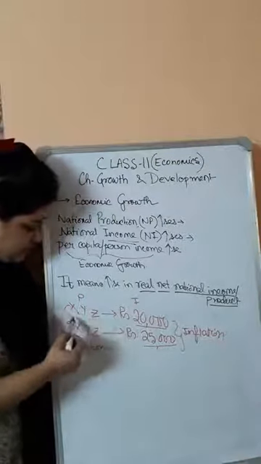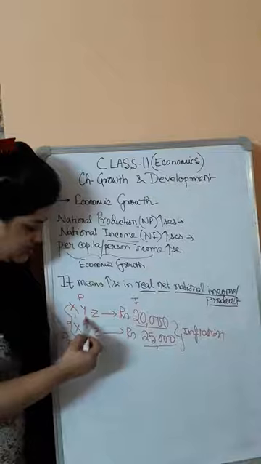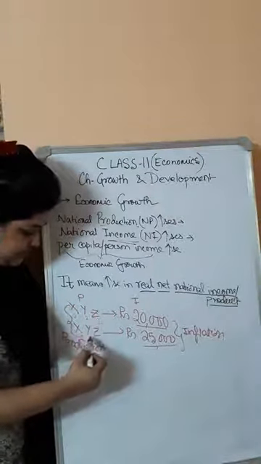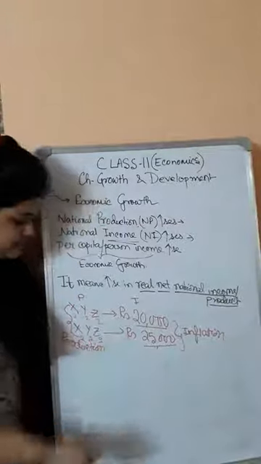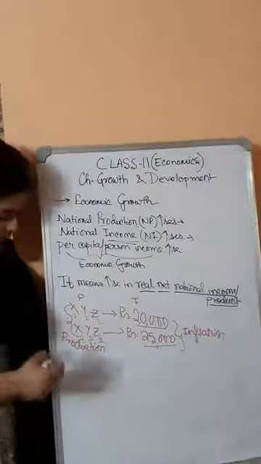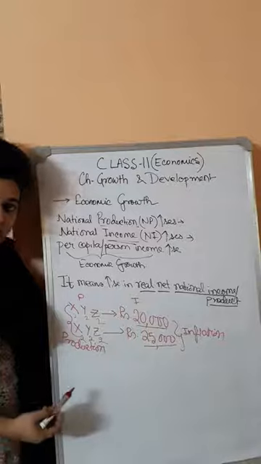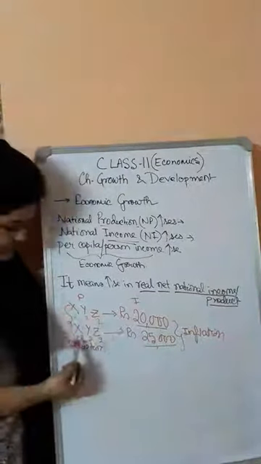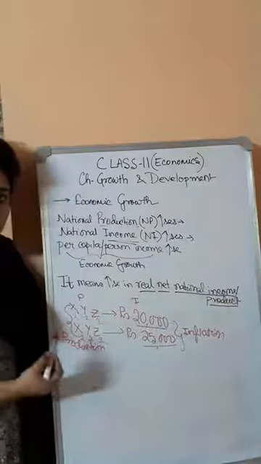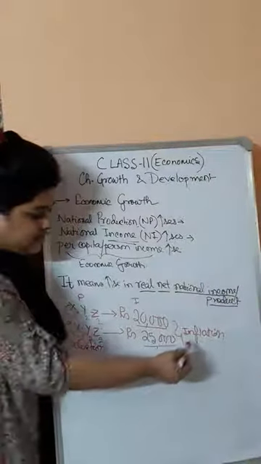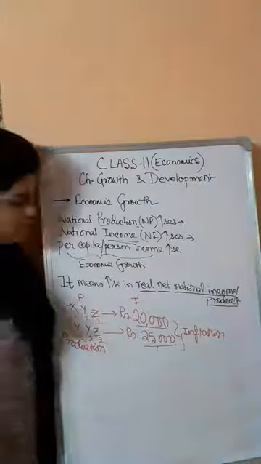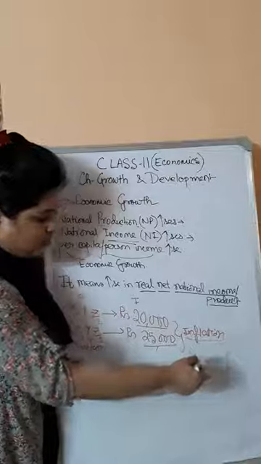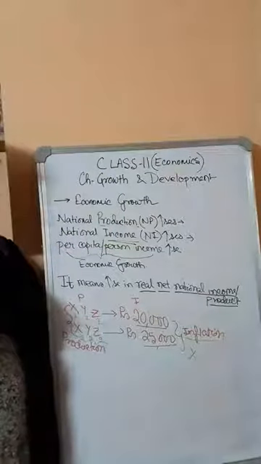Suppose 2 units were produced of X, 2 units of Y and 2 units of Z. In the second situation I am also taking 2 units of all the commodities produced. So has any production increased in the economy? No. But the income that these three items give you has increased because of inflation. So when income rises due to inflation, that is not known as a real increase in income.